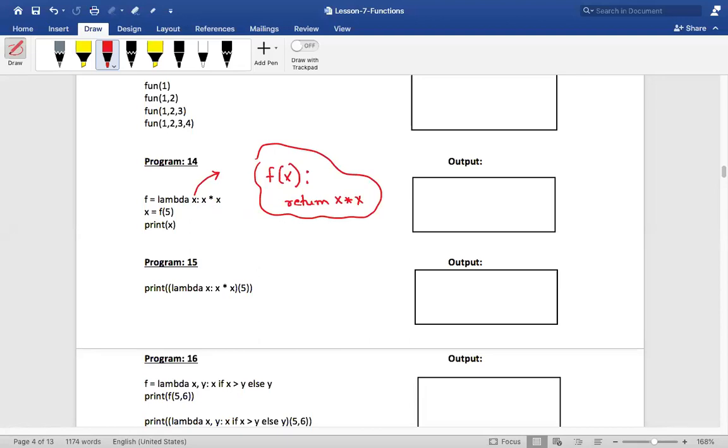Okay, so I'm going to explain this once again. Listen to me carefully. Lambda is used to create a function that can take any number of arguments, 0, 1, 2, 3, 4, any number of arguments, but it will have only one expression as a statement.